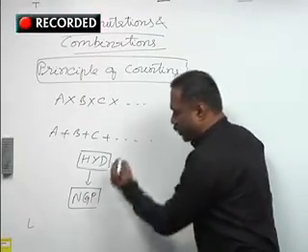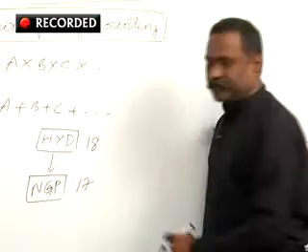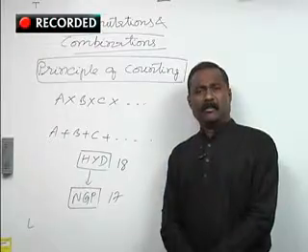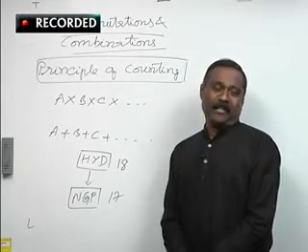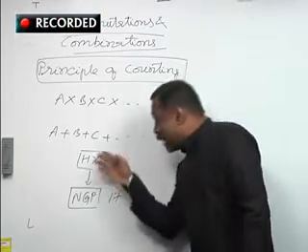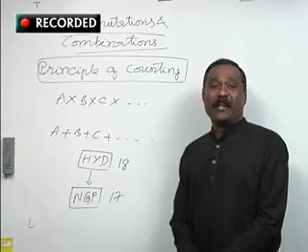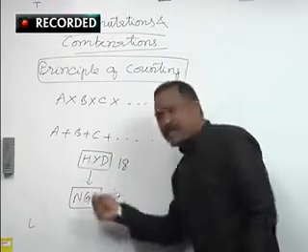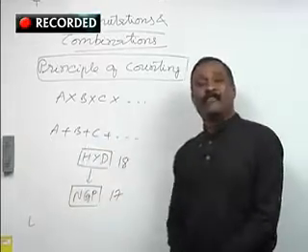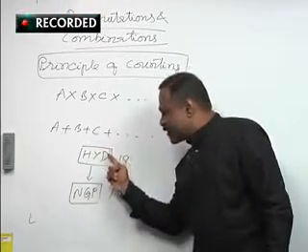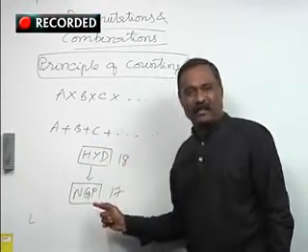Remaining are 17. Then you may think, sir, why not 18? You never take a ticket from Hyderabad to Hyderabad. That is why when you take any ticket, the two stations will be different and not the same. So when one station is already occupying one place, that station is to be eliminated in the second place.